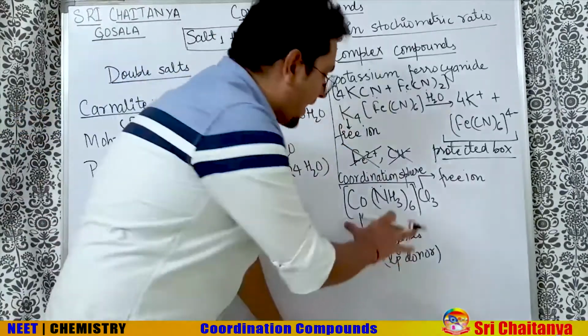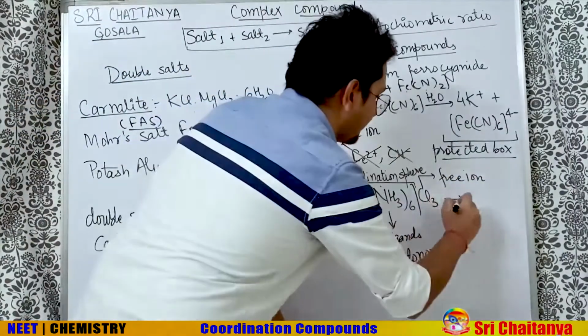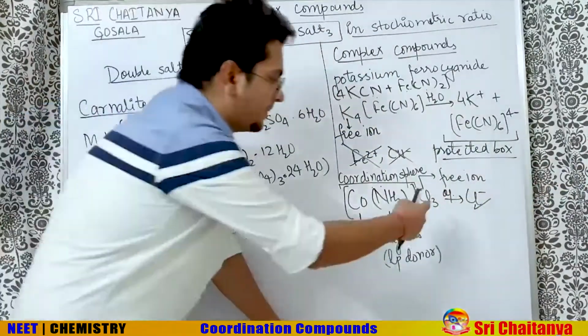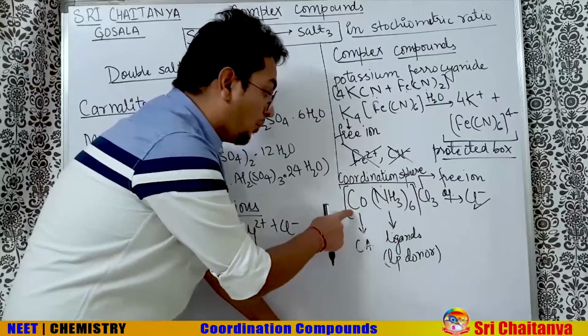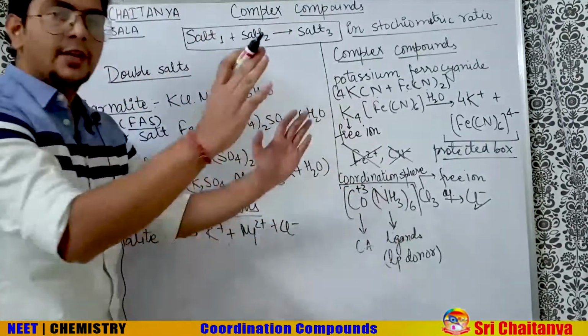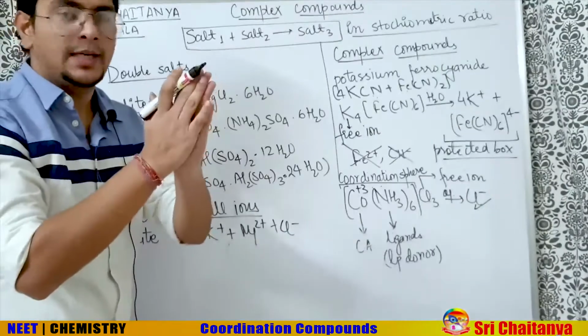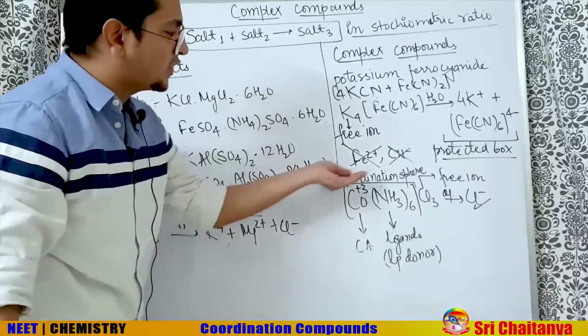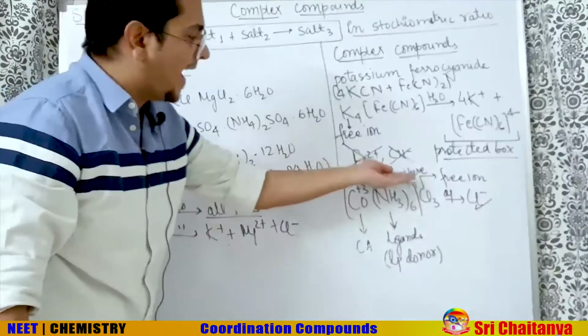Why free ion? Anything outside the box, if you add in the aqueous medium, freely it can go out. It will not be stuck. Whereas cobalt 3 plus is here, and ammonia, it will never come out of the box in the aqueous medium. It will just remain in the same box, and this box is known as coordination sphere or coordination entity.